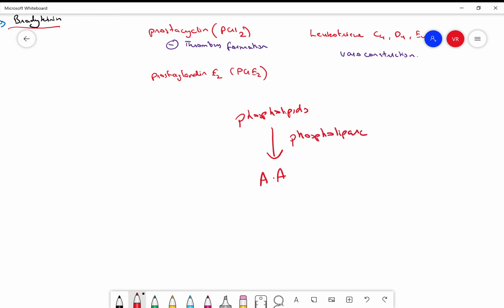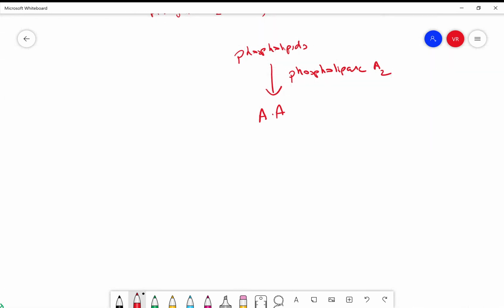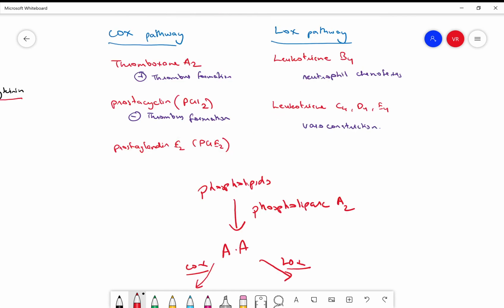And if you remember, phospholipase is present in the neutrophils, in the primary azurophilic granules. So phospholipase A2 will break down into arachidonic acid. Now this arachidonic acid can be converted into many products based on the two different enzymes which act on it. One will be your COX, or cyclooxygenase, and the other your LOX, lipoxygenase. So that's written right here.